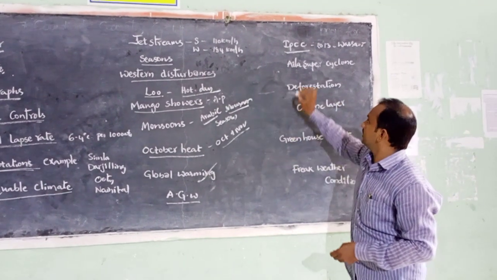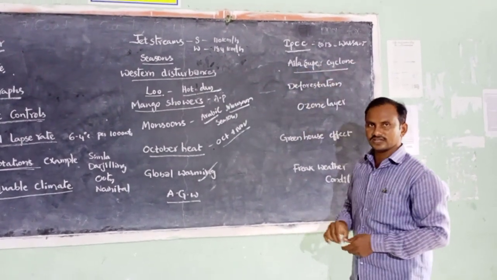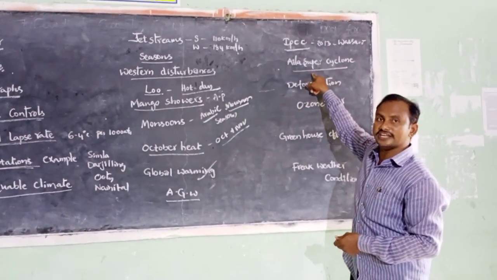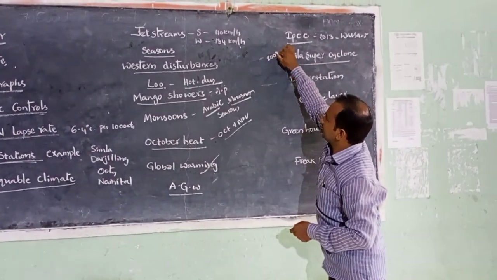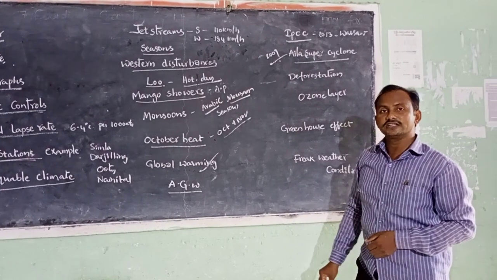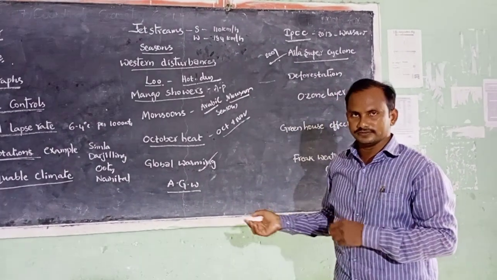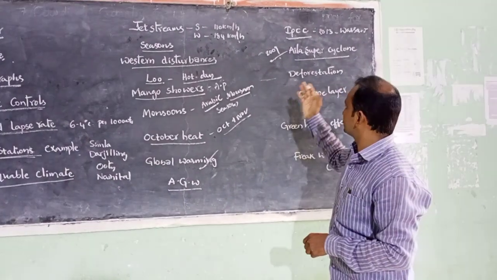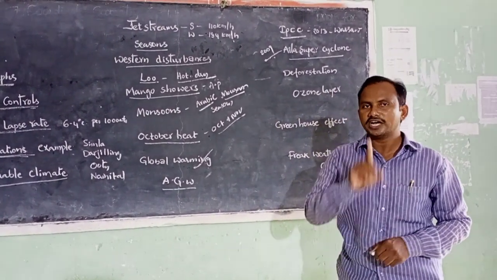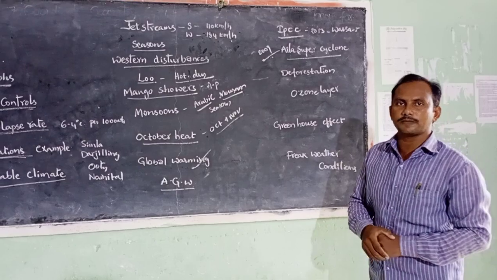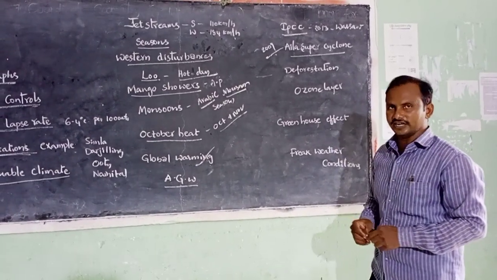Let's see about Ayla super cyclone. This Ayla super cyclone hit the Sundarban in the year 2009. Thousands of people were shifted to Kolkata because of this Ayla super cyclone, in search of work. So Ayla super cyclone ravaged the Sundarbans in the year 2009.